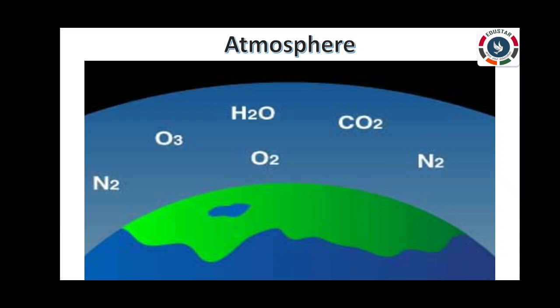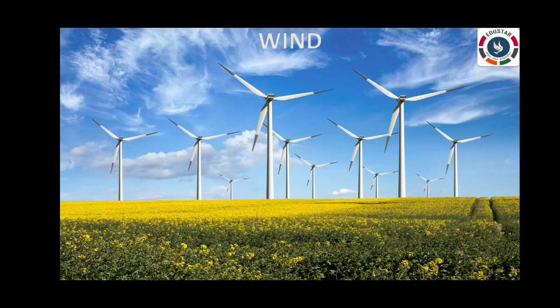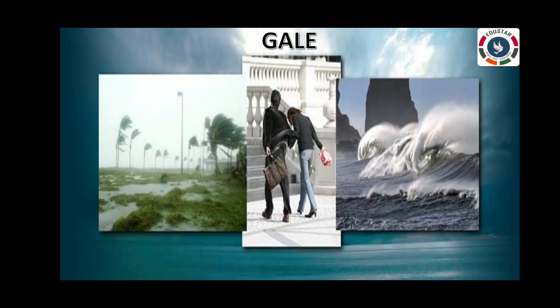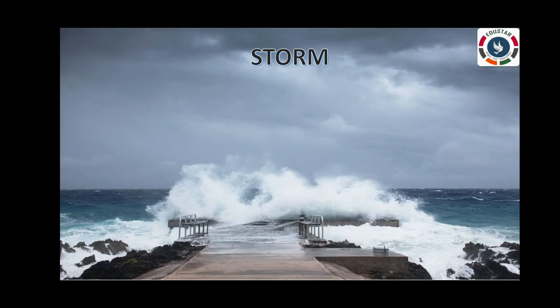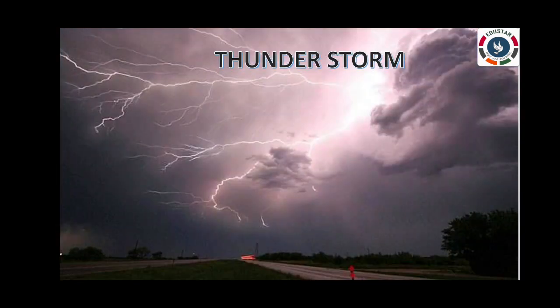When air moves, it is called wind. A strong wind is called gale. Wind that blows gently and lightly is called breeze. A very strong wind is called storm. When storm occurs with lightning and thunder, it is called thunderstorm. Wind also decides the weather of a place.